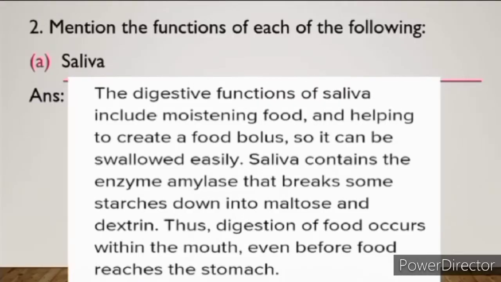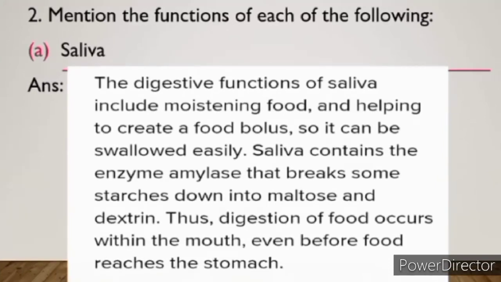Now children, move on to the next question. Question number 2. Mention the functions of each of the following. Number 1 is saliva. So children, what is saliva? We have also studied in the last question. What is saliva? The juices present in the saliva help in chemical digestion of starch into sugars.